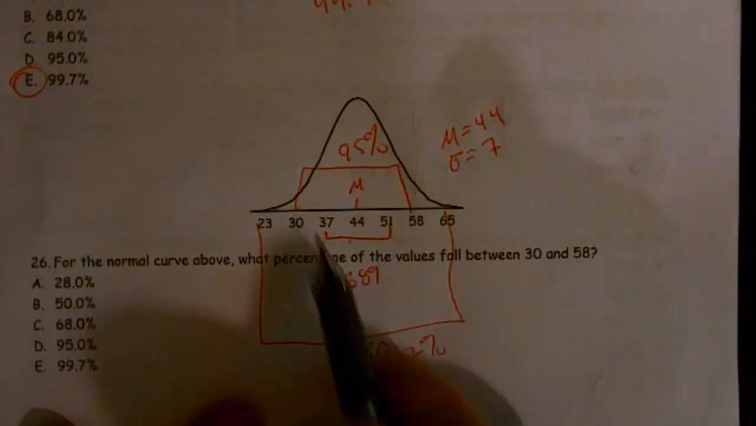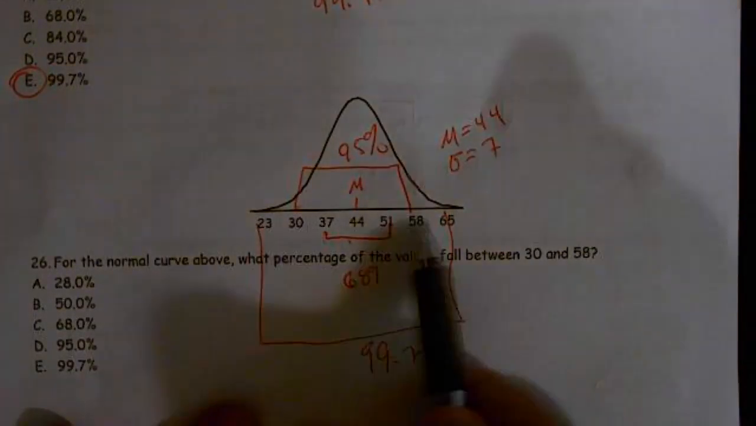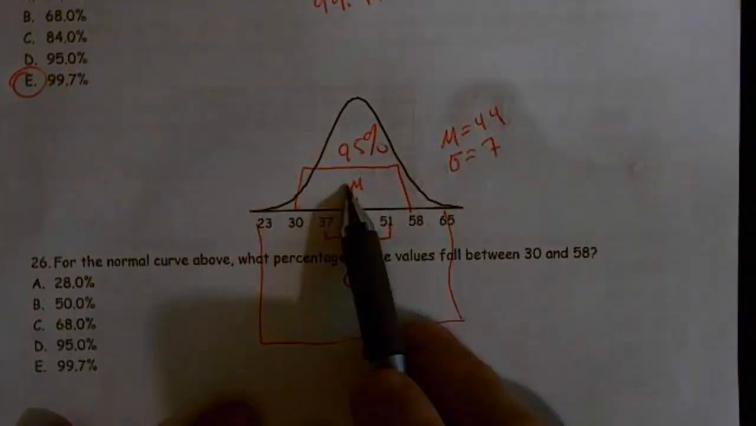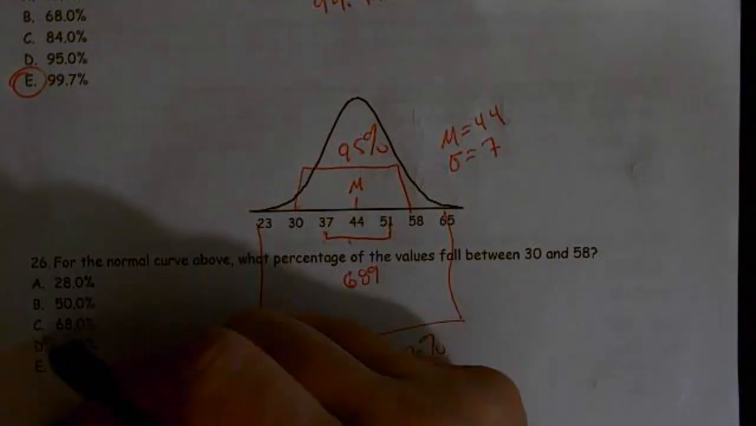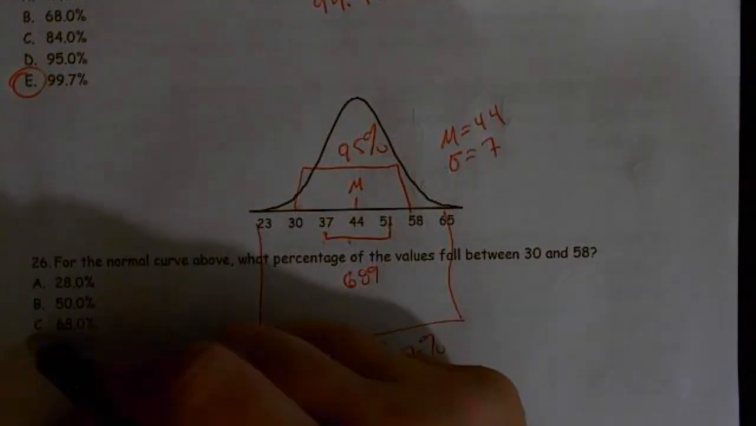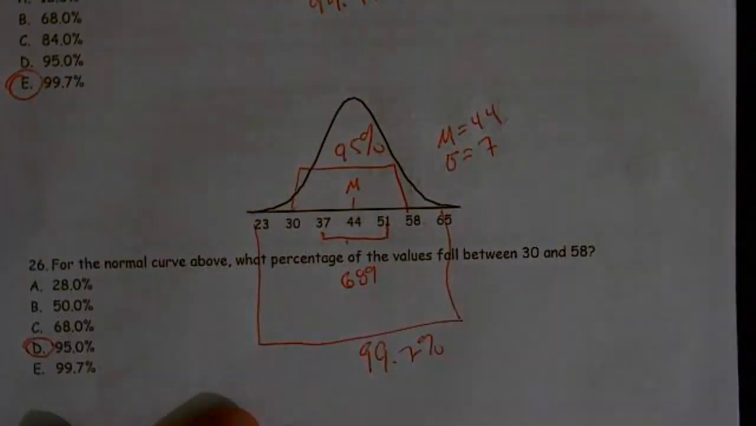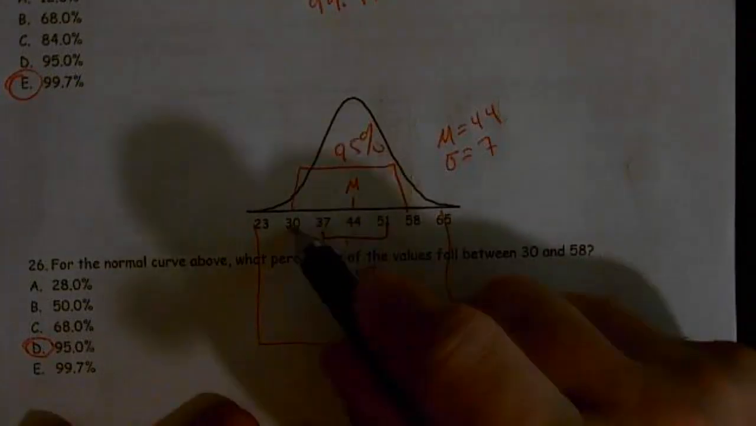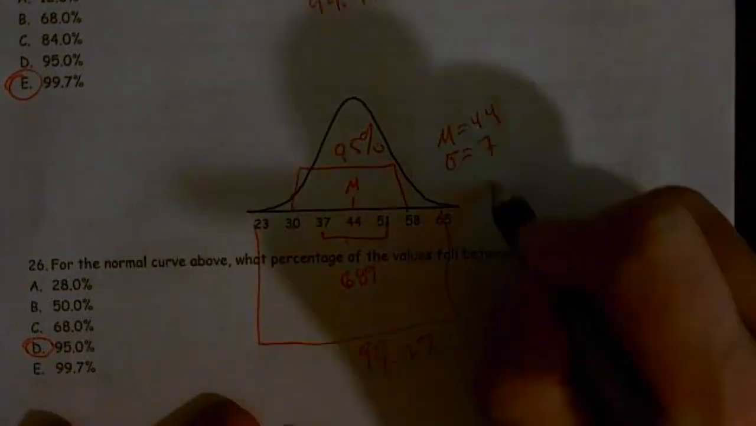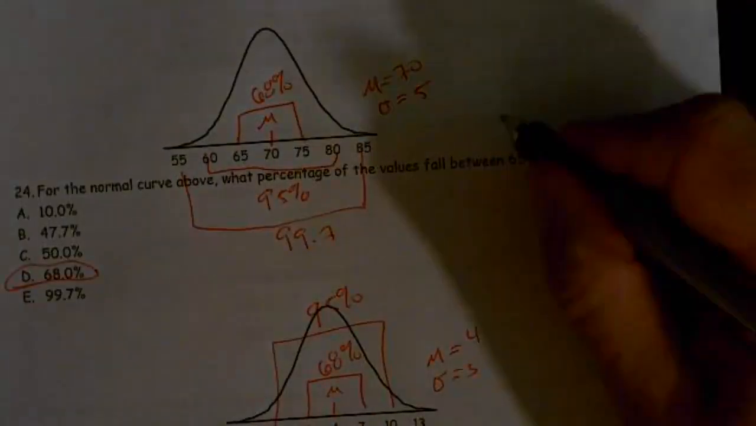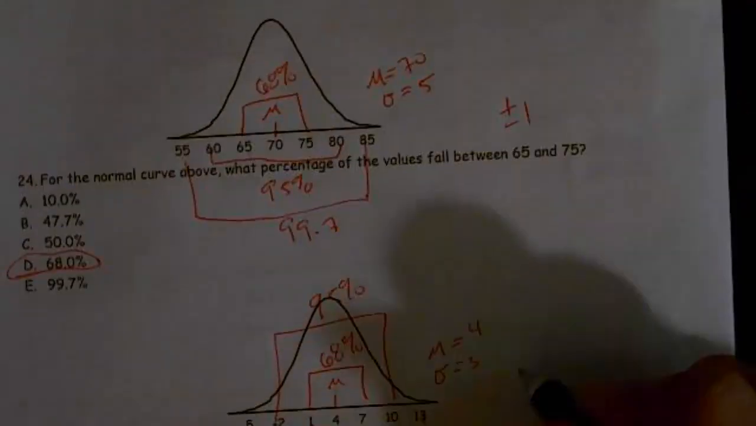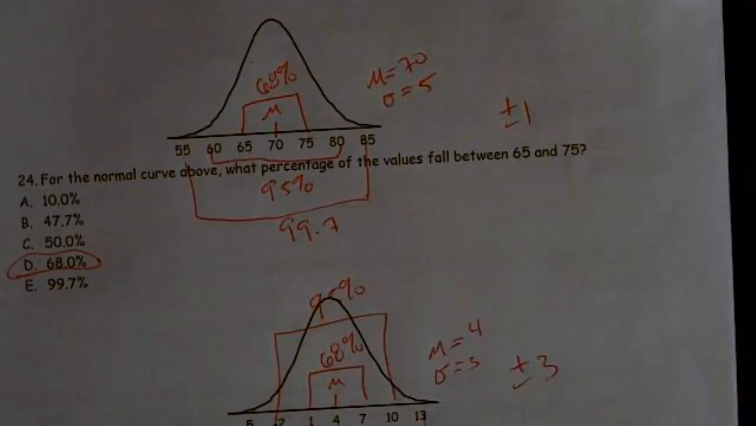But we're looking for the 30 to 58. And so that follows the 95% rule, plus or minus 2 standard deviations. Because 1, 2 below and 2 above, that's the plus or minus 2. Up here we had plus or minus 1. Here we had plus or minus 3.